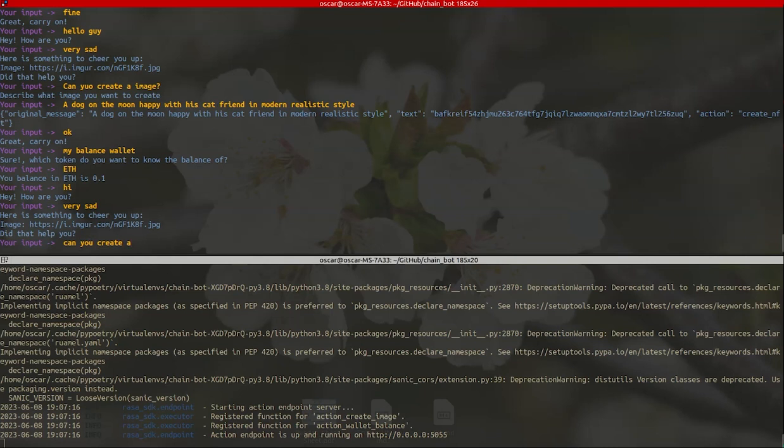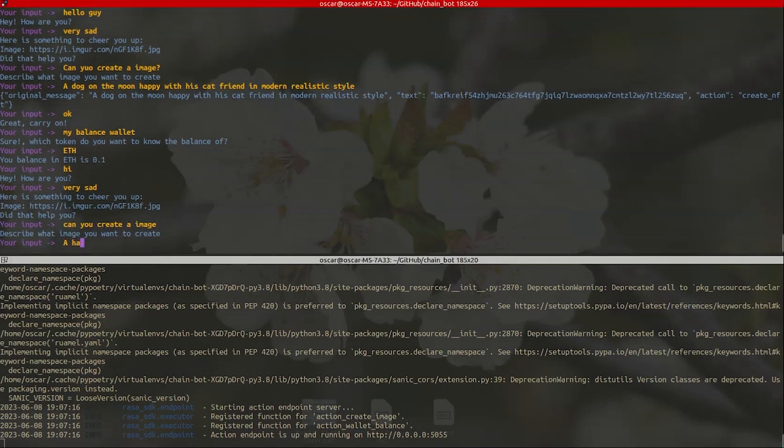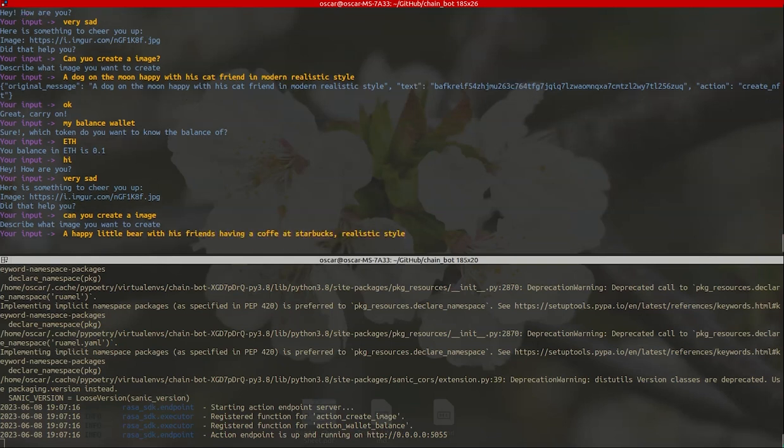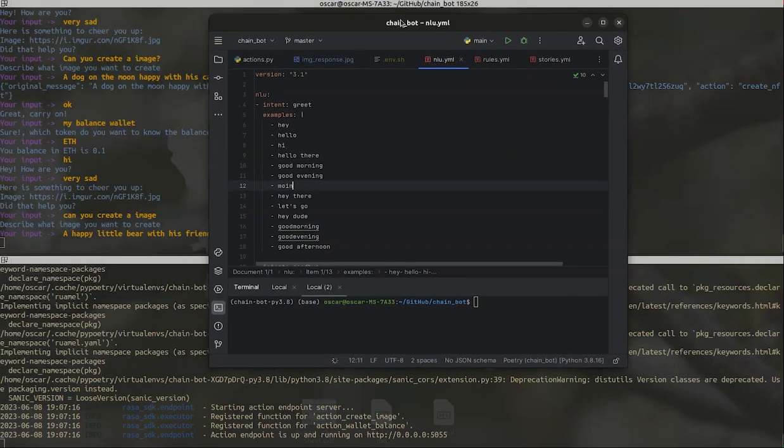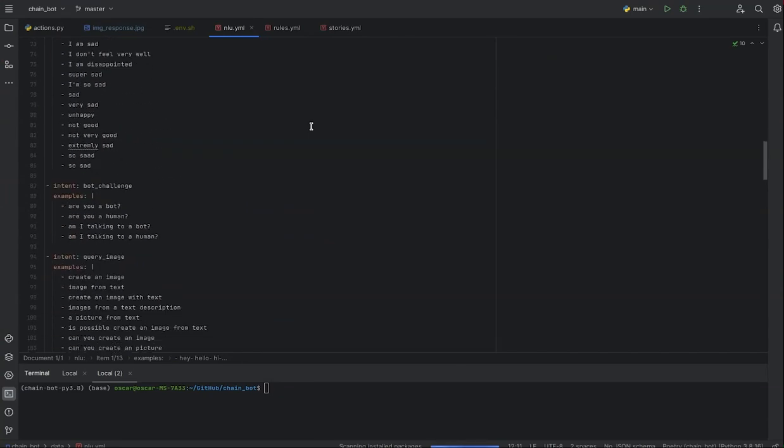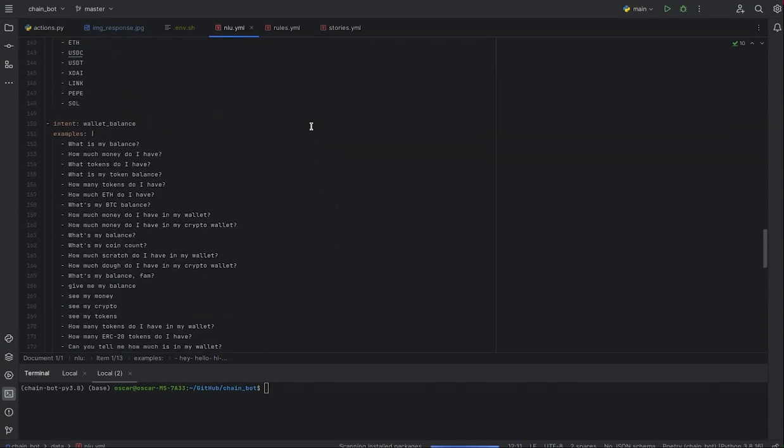So let's create an image. I will give the prompt of the image that I want. At this moment, the image is being created and it is also being stored in the IPFS. Meanwhile, the bot will generate the text with which it was trained that recognizes the intentions.